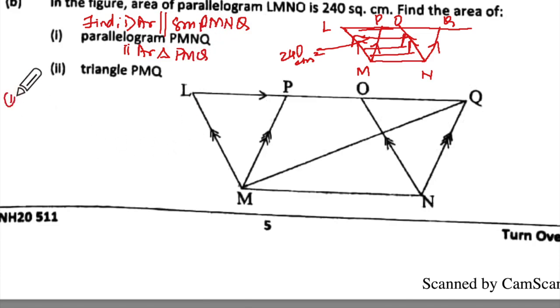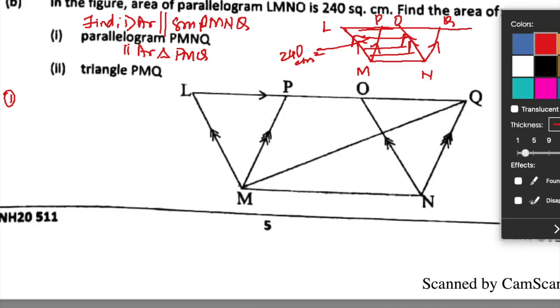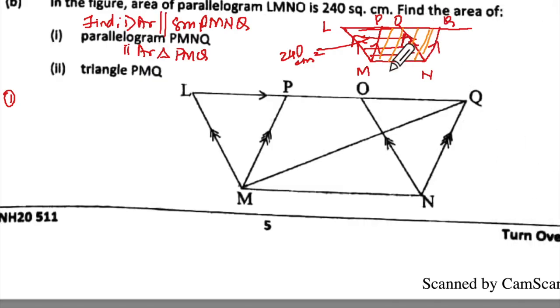What will be our first statement? Are these two parallelograms PMNQ? If I show it with another color, let me take orange color. Both of these parallelograms, are they having the same base and between the same parallels? Yes, ma'am. So what will you say?